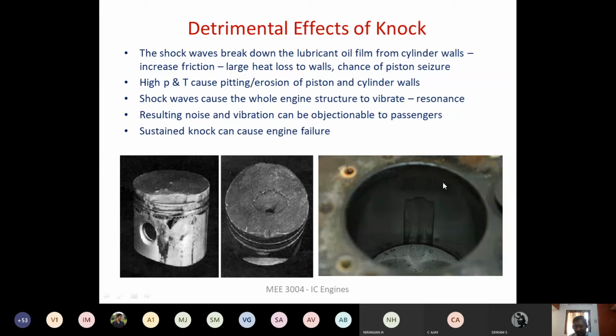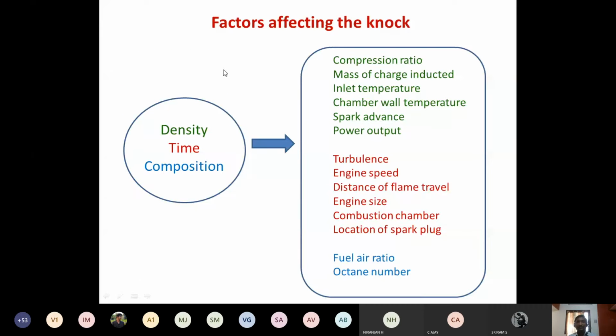So here you can see the pitting in the cylinder wall. This is pitting in the piston, because of the knocking. So these are some of the detrimental effects of knocking. Now coming to the factors that affect knocking, right? The factors that affect knocking are basically classified under 3 divisions.